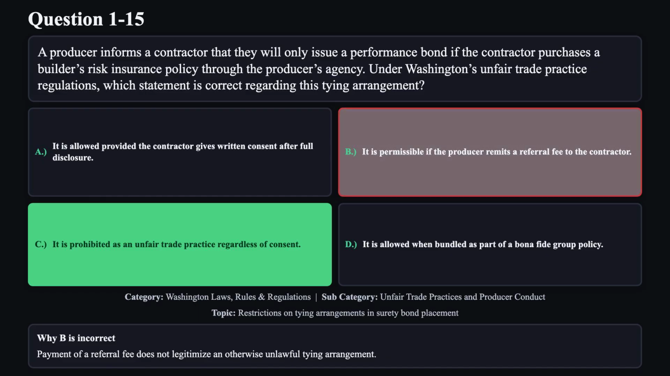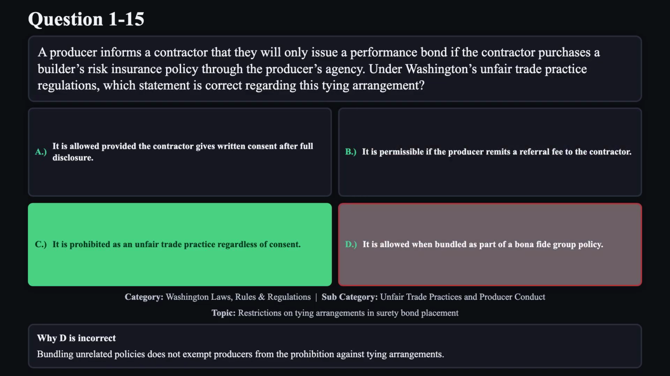Payment of a referral fee does not legitimize an otherwise unlawful tying arrangement. Reason D is not correct. Bundling unrelated policies does not exempt producers from the prohibition against tying arrangements.